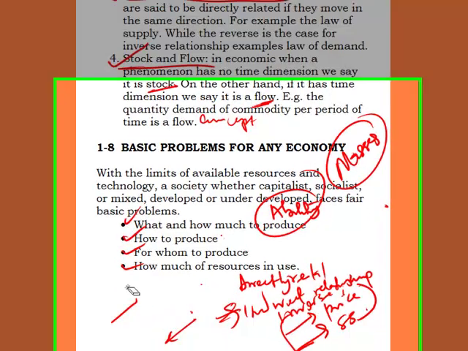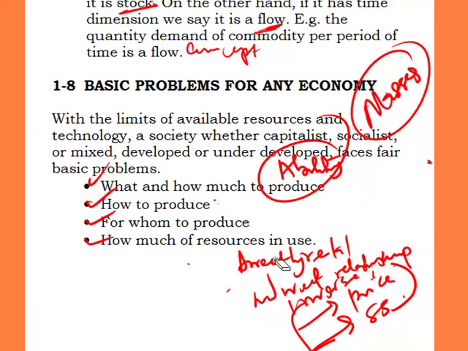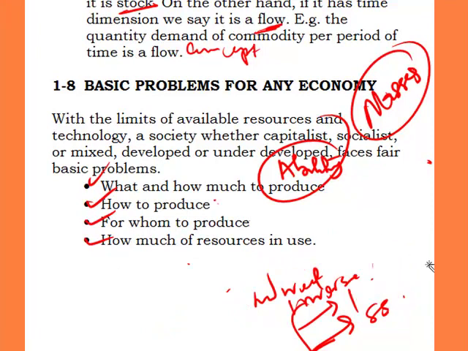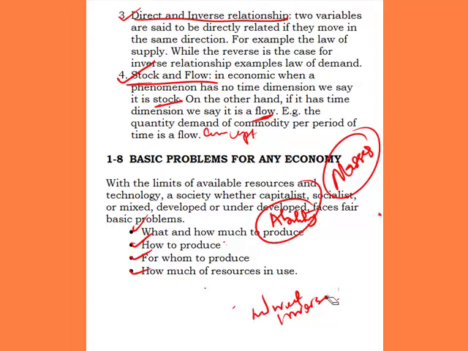So how efficient is the country in the utilization of their resources? Now, for a capitalist economic system like the UK, they are seen to be efficient in the utilization of their resources because forces of demand and supply determine the price and allocation of resources in that country, not human beings. It is forces of demand and supply. Therefore, there will not be room for corruption or inefficiencies in the capitalist economic system.